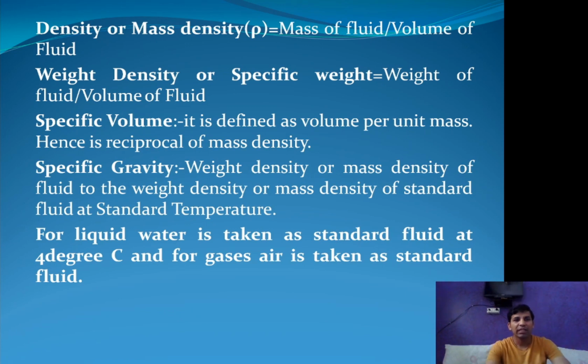For liquids, water is the standard fluid at 4 degrees Celsius, and for gases, air is taken as the standard fluid.